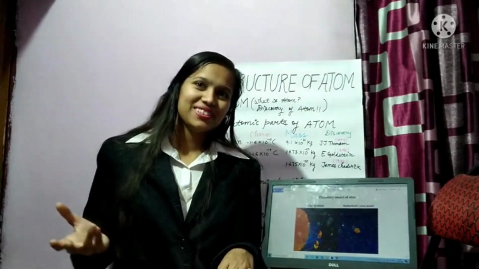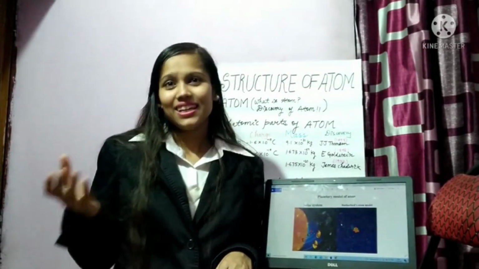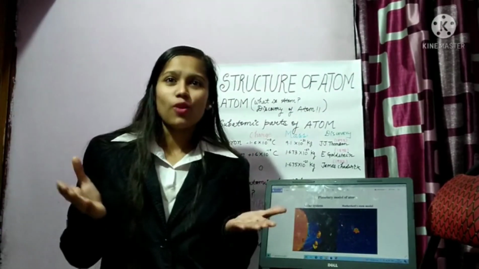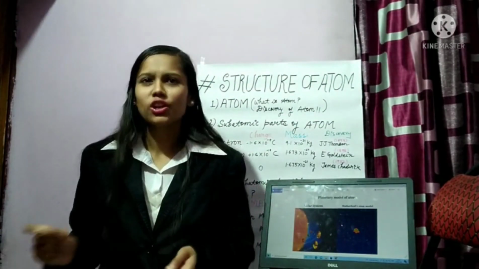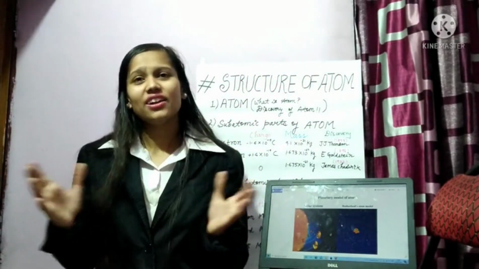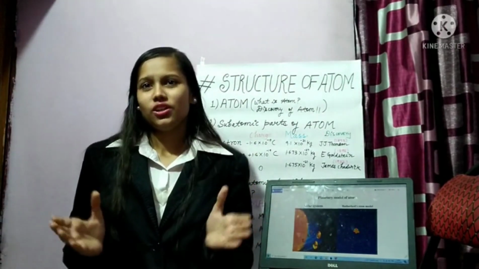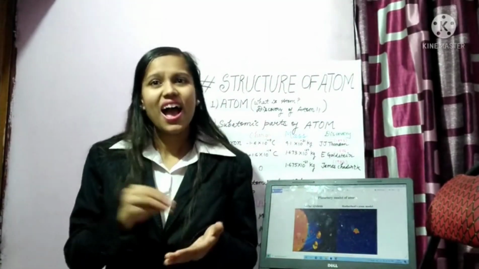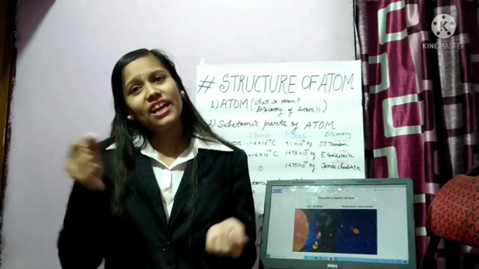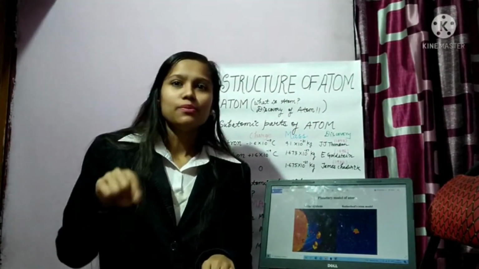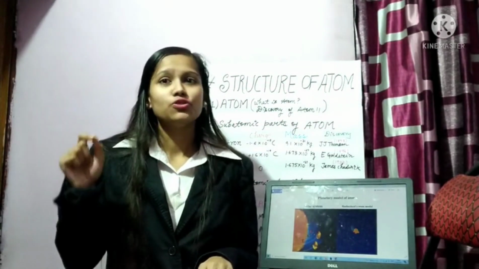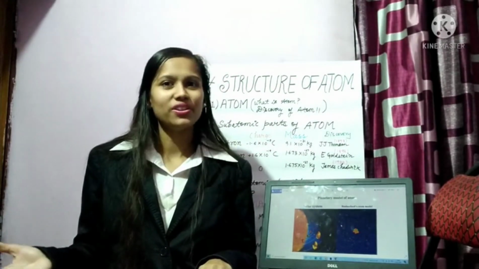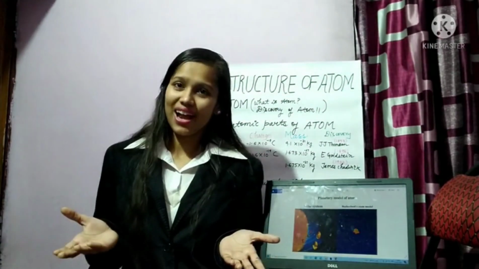But this model didn't get much acceptance, as it says electrons keep revolving around the nucleus. However, later it was found that any charged body moving in a circular motion undergoes acceleration, and undergoing acceleration it should lose some energy. So the energy of the electron should keep on decreasing. As a result, the path in which the electron is moving should become smaller and smaller, and finally it should fall into the nucleus, and hence the atom should collapse. So the nuclear model couldn't explain the stability of the atom.